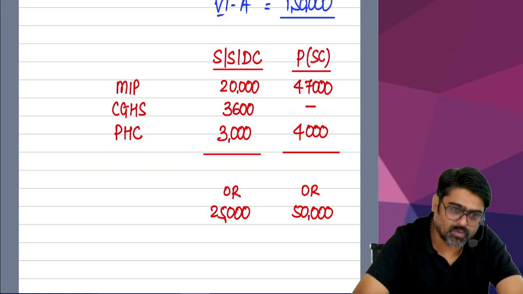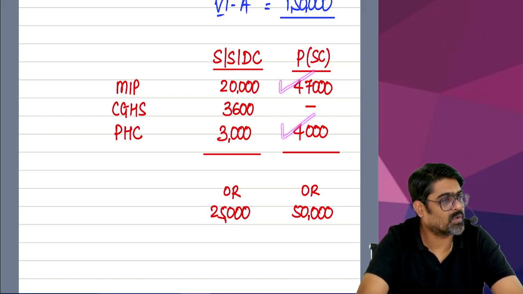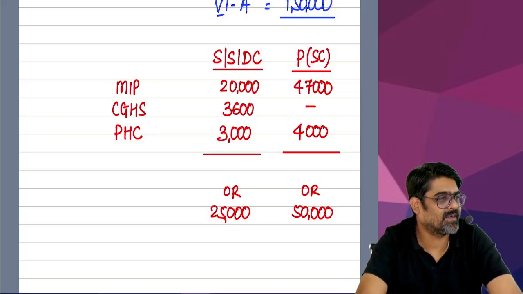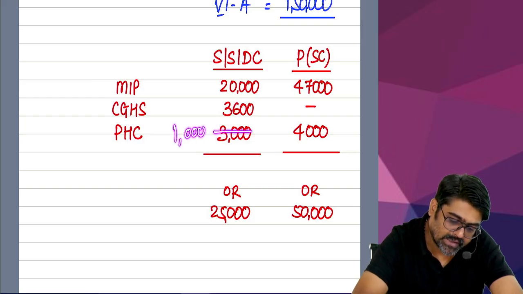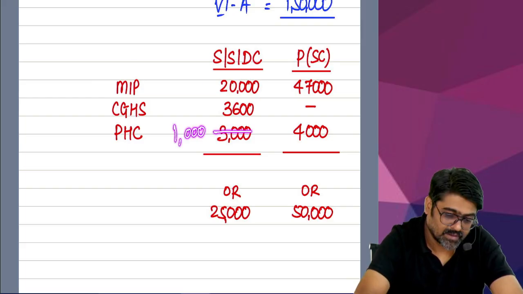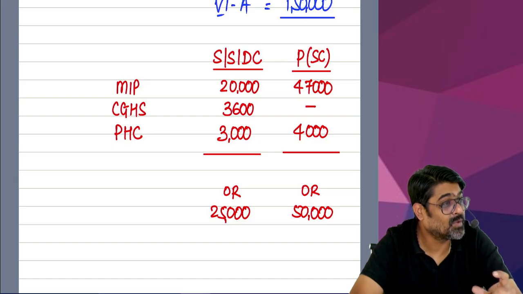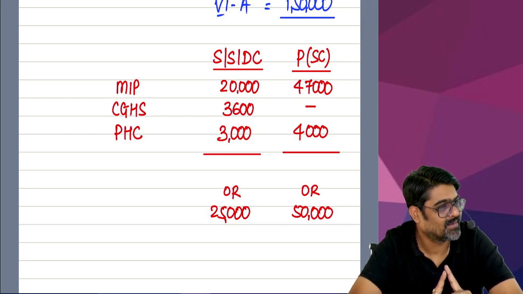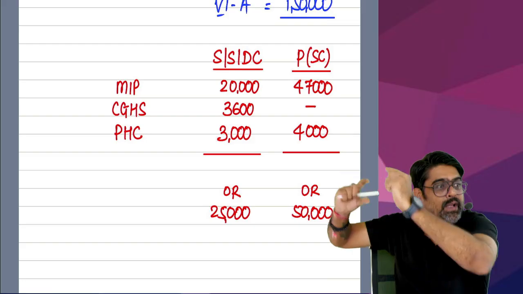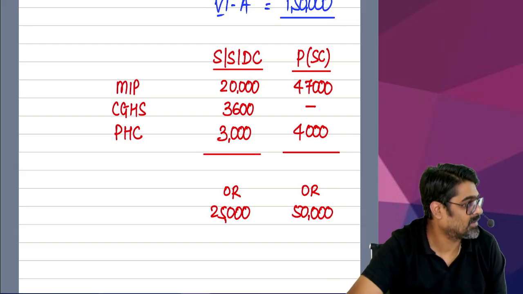Understanding? So let's do one thing. Qualify this fully. Then the total will become 51, 47 plus 4. Total will become, sir, 1,000 will be wasted. And if this 1,000 is wasted, how much can you qualify here? Only 1,000. Getting my point? Then this plus this plus this, total limit will not reach. Still you lose how much? 400. So qualify in such a manner that both these limits are fully utilized and the total is also not more than 75,000. Getting my point?